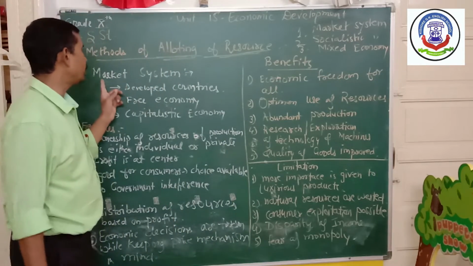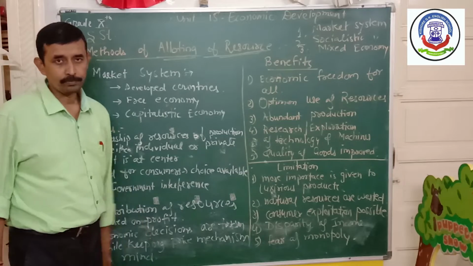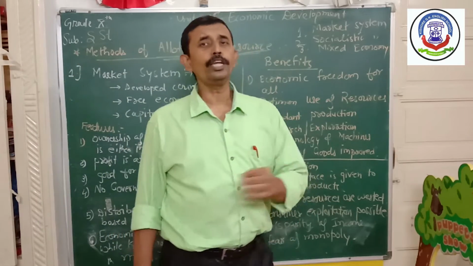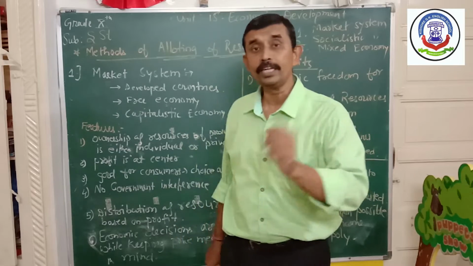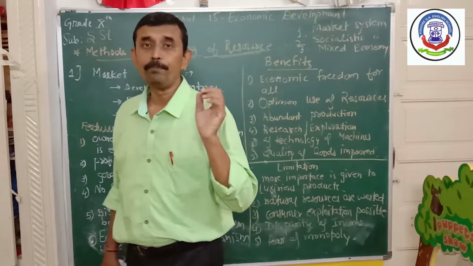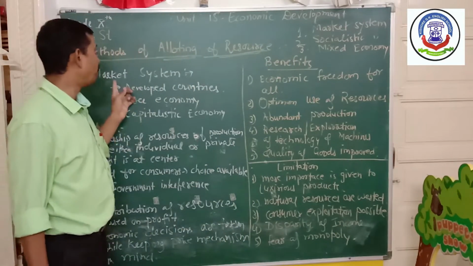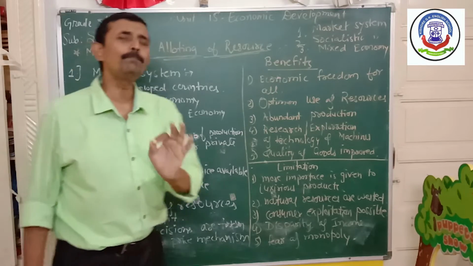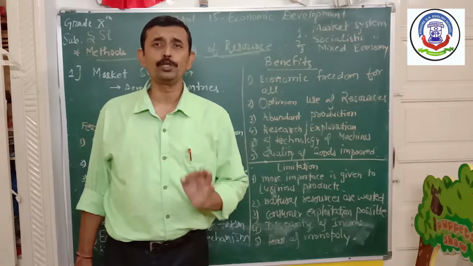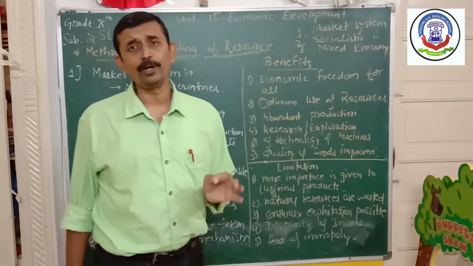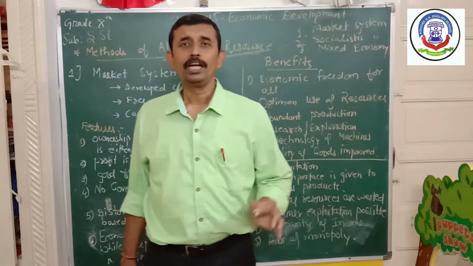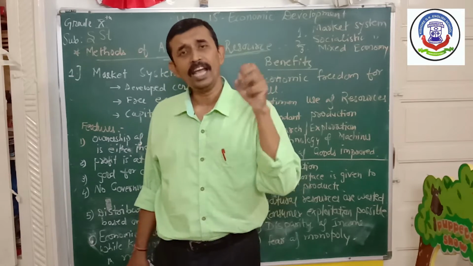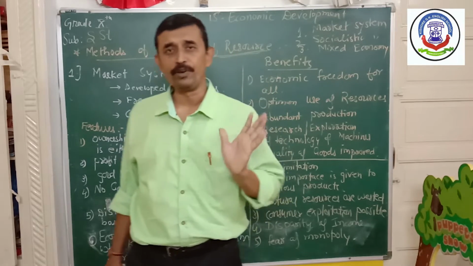The first one is market system. What is market system? Well, the majority of the countries of the world, especially the developed countries, have adopted the market system of economy. Let me tell you in simple words, market system is that type of economy in which government does not hold the ownership of any industry in the country.